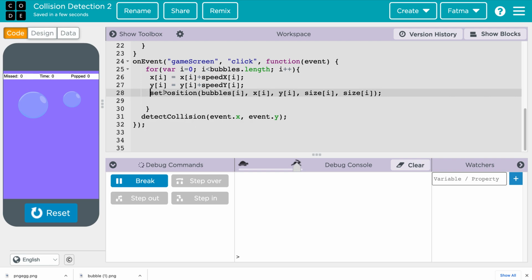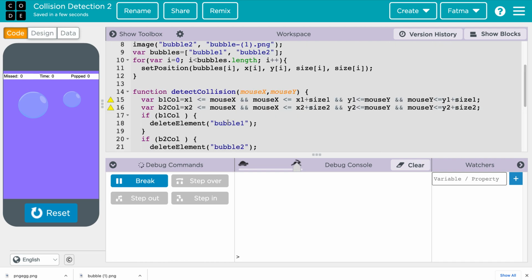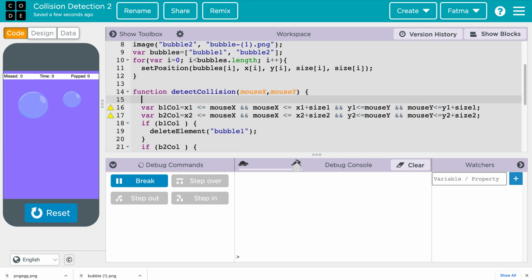So here I will move the screen as it goes in the bubble, then detect collision. What do I do with detect collision? Now X is an array, so I need to find the collision in the array and delete that bubble from the bubbles list. So here I could do the same for loop over the bubbles list, right?